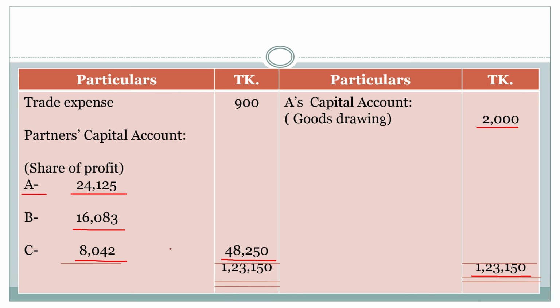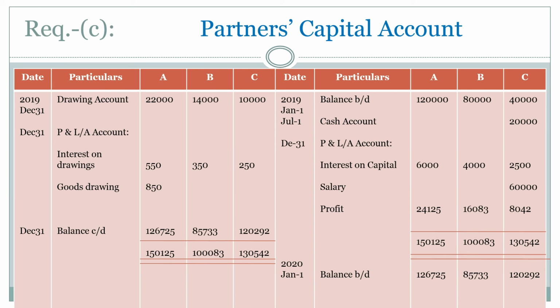Now requirement C. My dear students, we know that capital always credit. For this reason, credit side of partners capital account, 2019 January 1st, balance b/d for opening capital, partner A 1,20,000 taka, partner B 80,000 taka and partner C 40,000 taka. My dear students, we know that partner C contributed additional capital in this business.